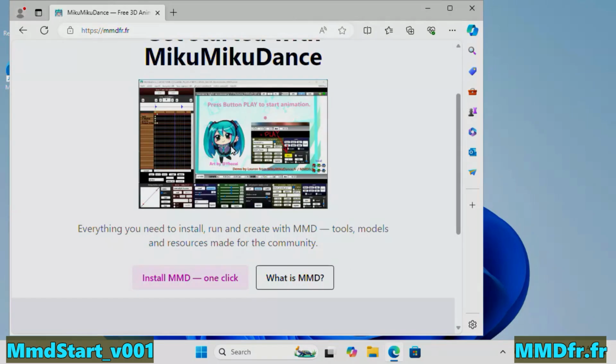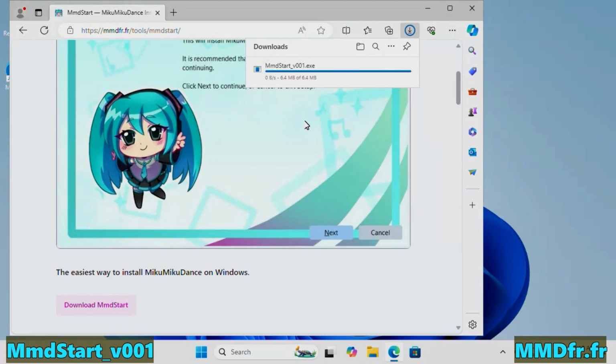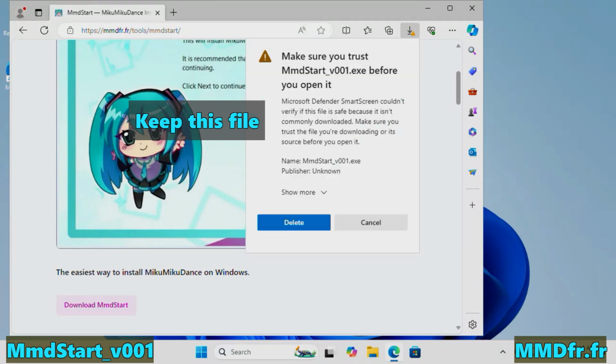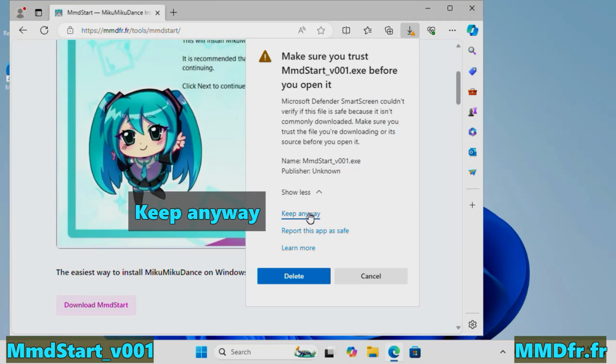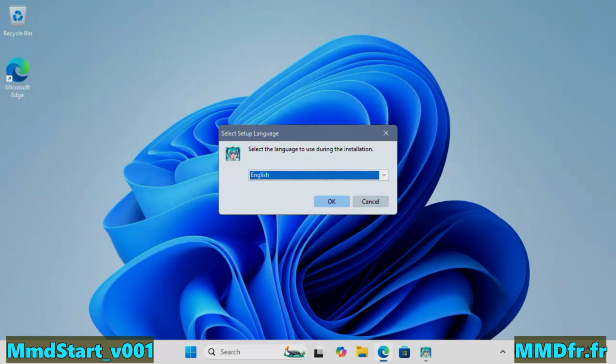I'm going to guide you through installing MikuMikuDance, MMD on your PC. Go to MMDFr.fr, download MMDStart, and select Keep and Always Keep. Choose the installer language and accept the license.